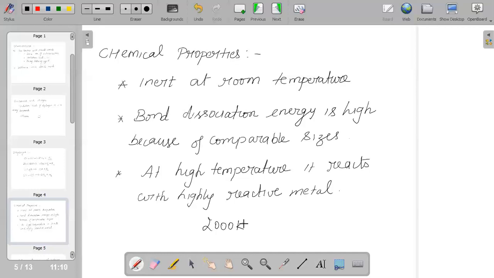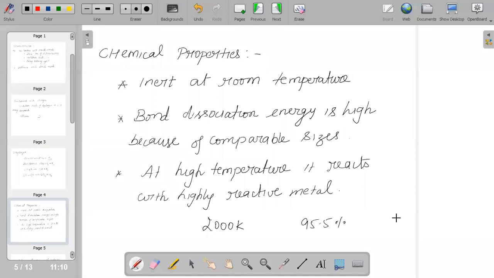So at 5000 Kelvin, it will get 95.95% dissociated. That is, dihydrogen, if it is at 2000 Kelvin or more than that, at 5000 Kelvin we could conclude it will be completely dissociated.